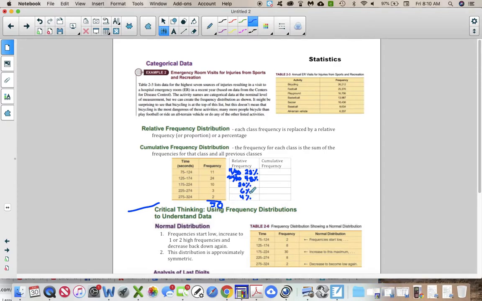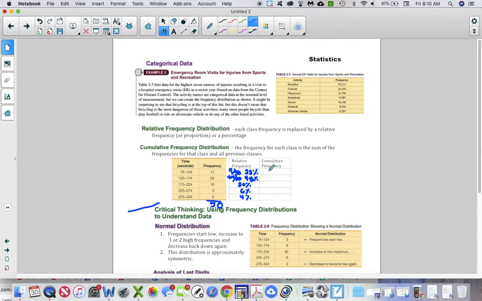And you're like, how are you doing that so fast? If you're going out of 50, percentages are always out of 100. So 50 times 2 will give you 100. Each one of these times 2 will give you what their percent is. So that makes it really nice. If you're wondering how I'm a magician and how I multiply so fast, there you go. So again, we can see that 48% of the time you're going to wait between 2 to 3 minutes. Okay, so there's that relative frequency.